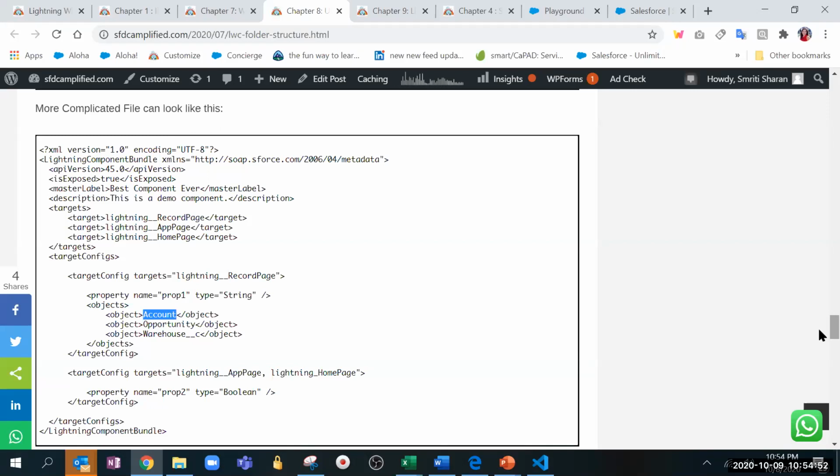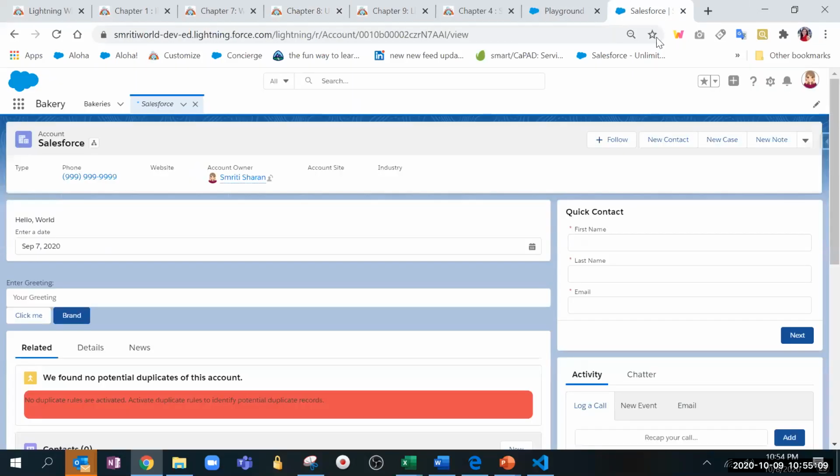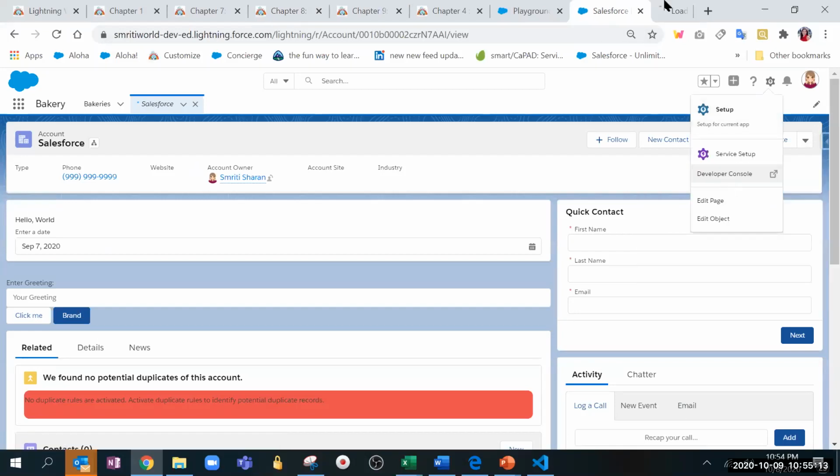When we are passing it in the target config. So here in target, we are just giving app page, record page, and home page. That's it, right? So basically, if people are aware of Aura, there's something called interface. So when we go to the Aura, what happens is that in the starting, just so that people are clear, just give me 1 minute so that this is clear.